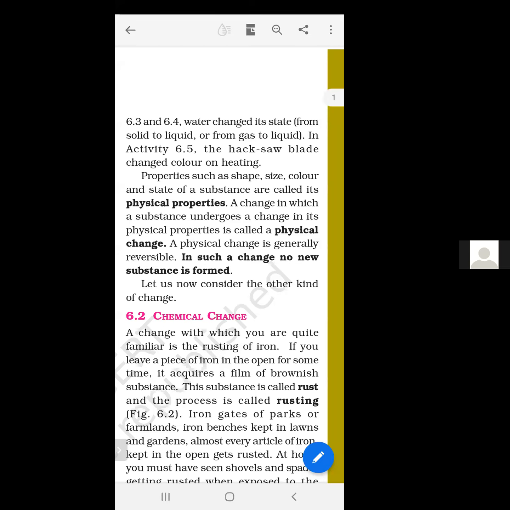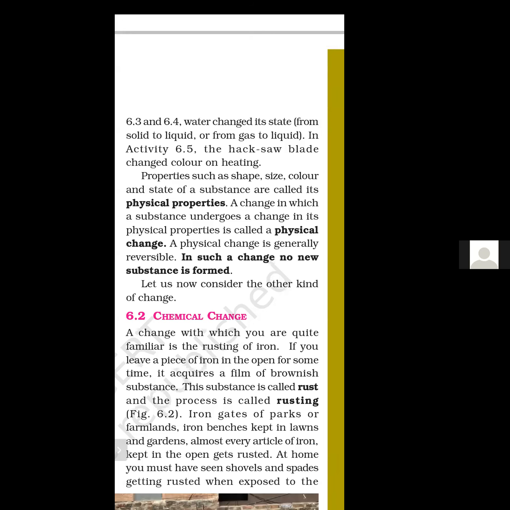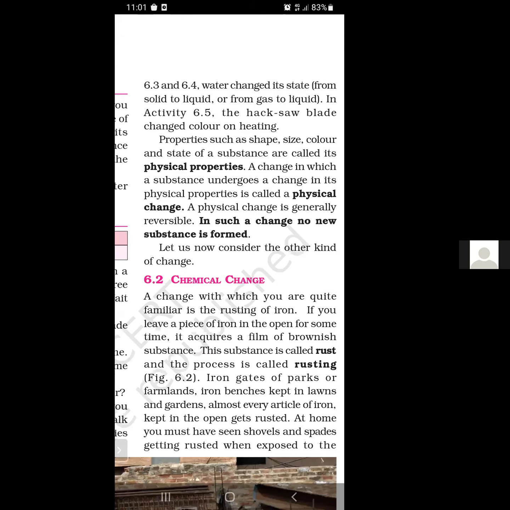The third point you can write: a physical change is generally reversible. You can reverse the change. Take an example of water. You can freeze the water and it will change into solid ice, from liquid to solid. When you melt the ice, that solid state will change into liquid state. So it is a reversible change. Generally physical changes are reversible in nature, but not all changes, generally they are reversible.